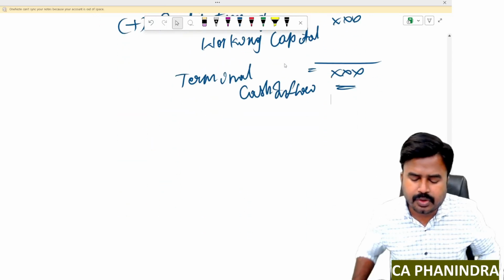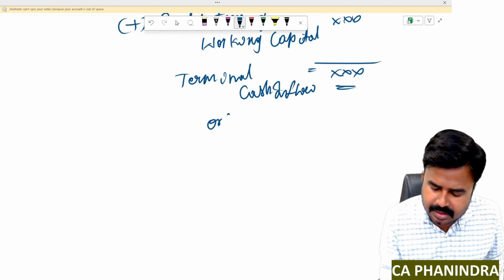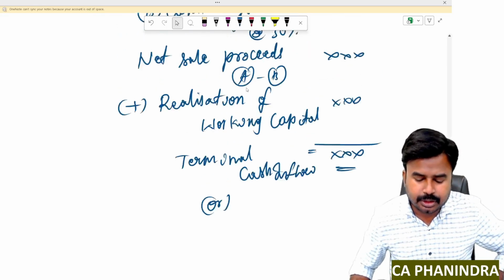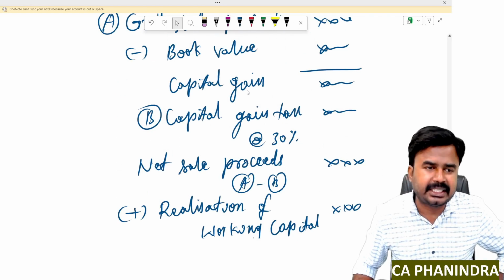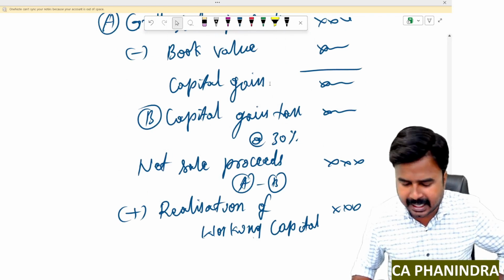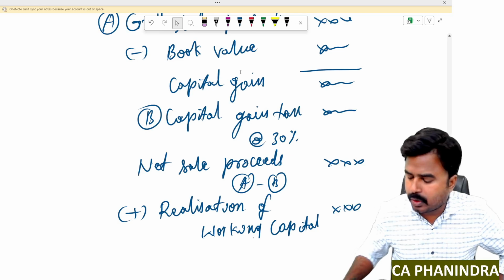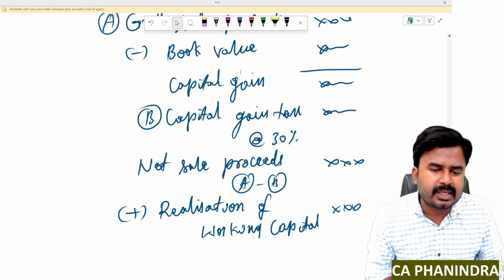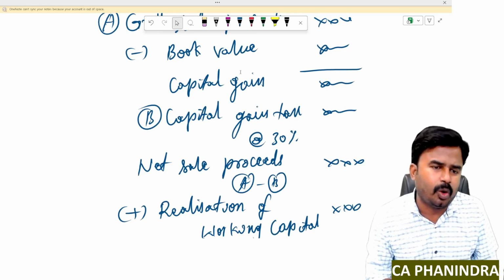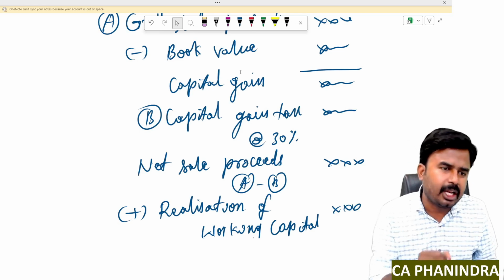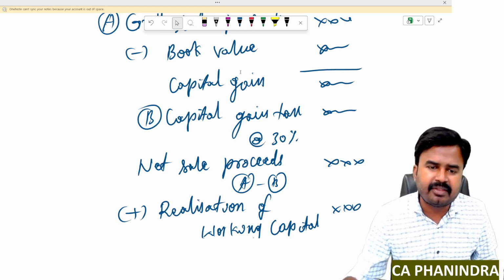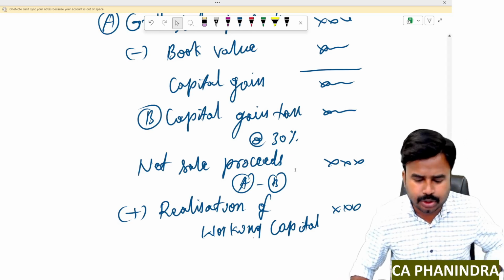Yes. And also, dear students, sometimes your gross sale proceeds should be adjusted with tax shield instead of capital gain tax. Why, sir? Because you need not always earn capital gain only. Sometimes by selling fixed assets, you may suffer capital loss also. If it is a capital loss, you can enjoy tax shield or tax saving. Such tax saving is a cash inflow. Accordingly, you should calculate it.